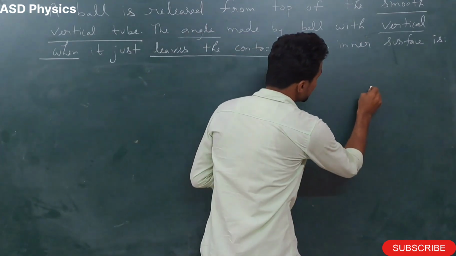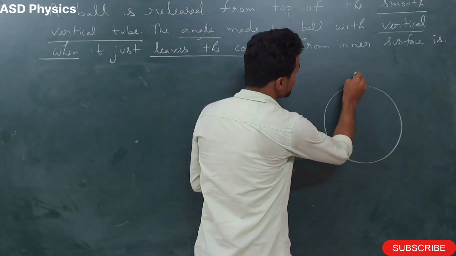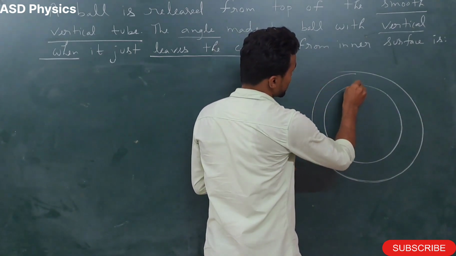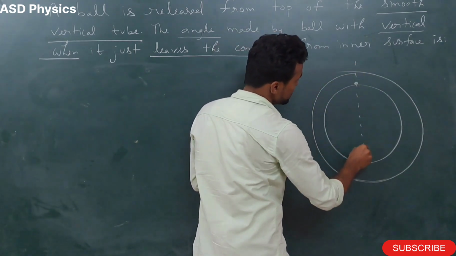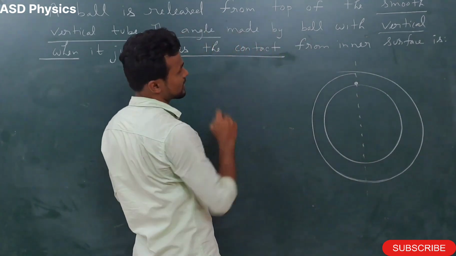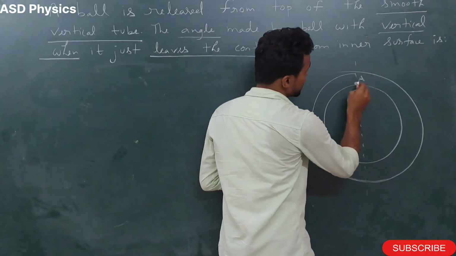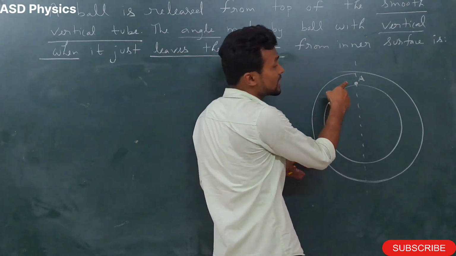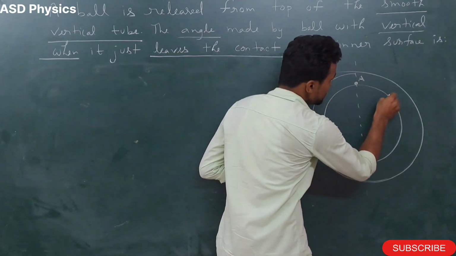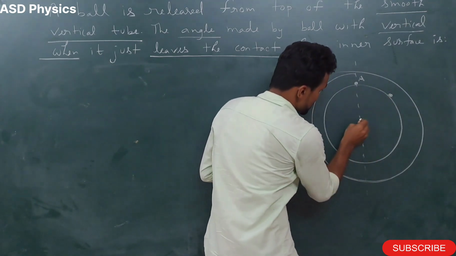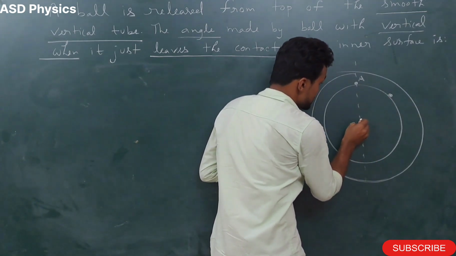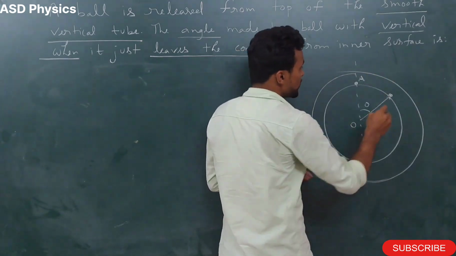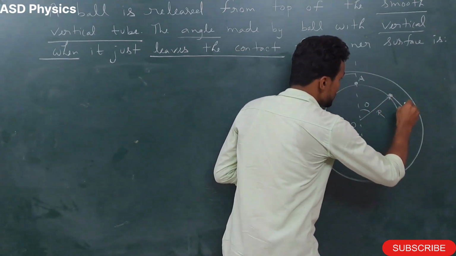Okay, so first let's draw the diagram. Here I have taken one tube, and the ball is here at the top. Now let me draw one vertical line because we have to calculate the angle from the vertical. Let's take this as point A. The ball is released from here, so the initial speed will be 0. When the ball reaches point B, this is the center, this is R, and this angle is theta. When the ball reaches here, its speed is V.